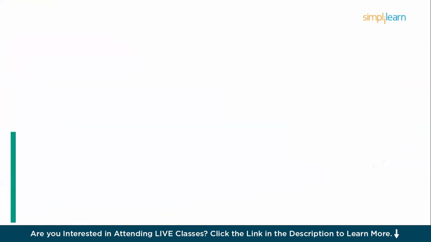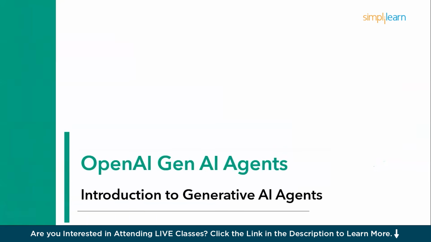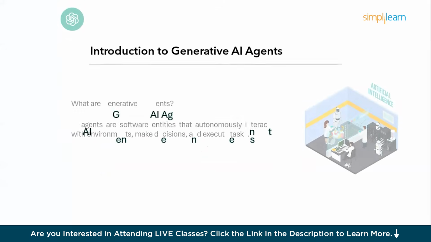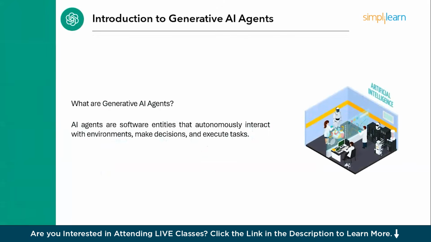Now let's get started with the first part, which is Introduction to Generative AI Agents. So basically, what exactly do you mean by the term generative AI agents? An AI agent is just an LLM that can take actions, and it can do so autonomously without any human supervision, and also reason about the tasks.